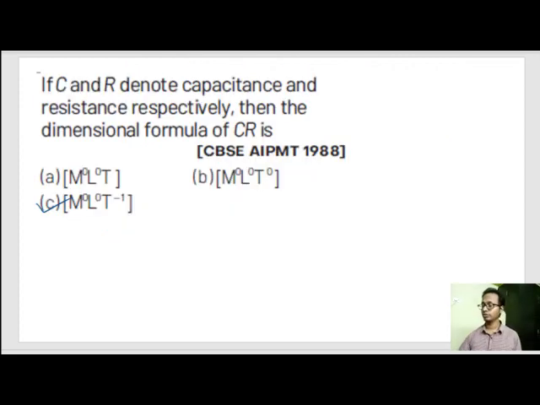So this brings us to the end of our lecture on units and dimensions. Next week I will provide you kinematics, or motion in one plane. We'll start with kinematics.